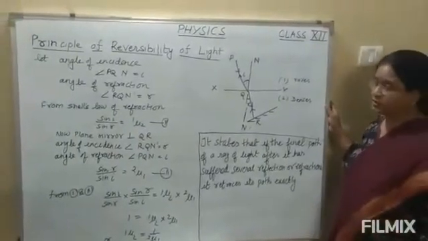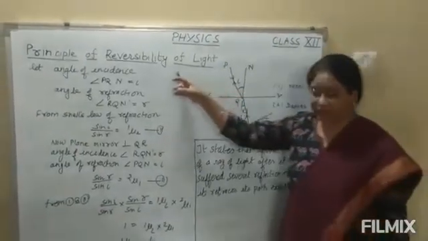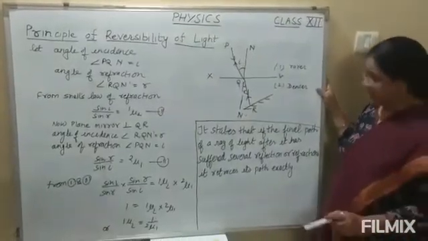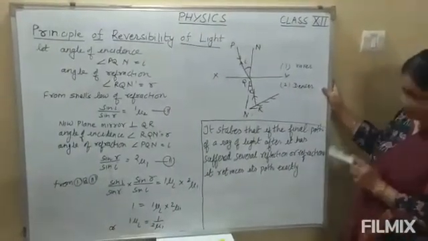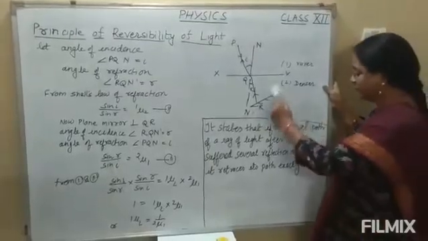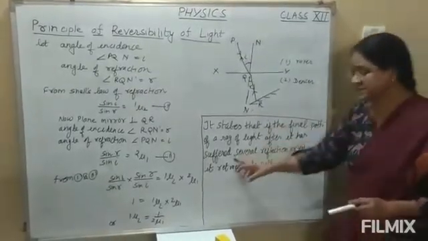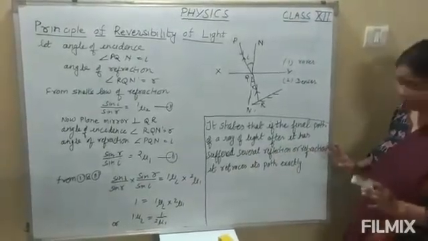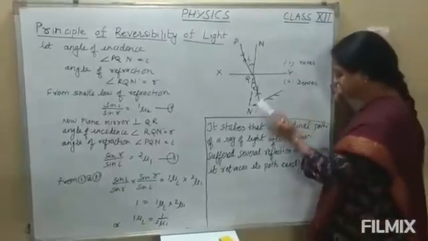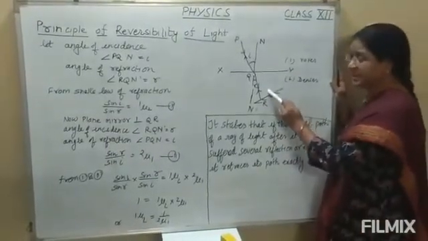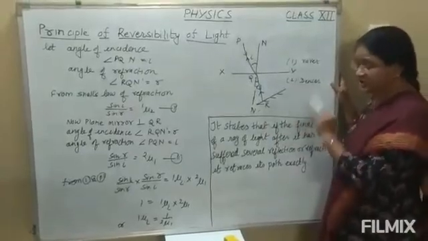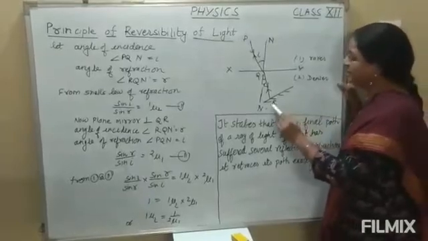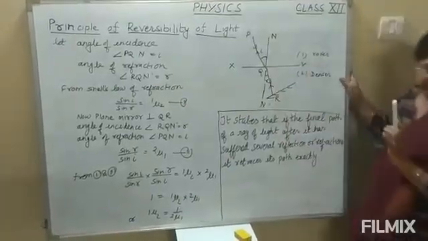Now we will come to the next topic, that is the principle of reversibility of light. Okay? According to this principle, if the final path of a ray of light has suffered several reflections or refractions, then it will retrace its path exactly. That means the initial path from which it came, it will follow the same path after reflection or refraction.